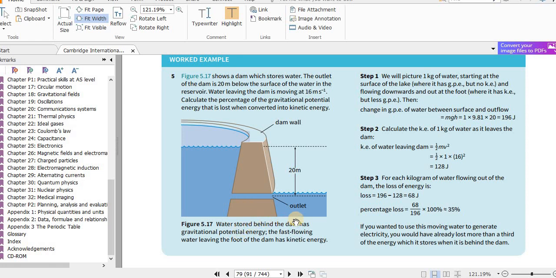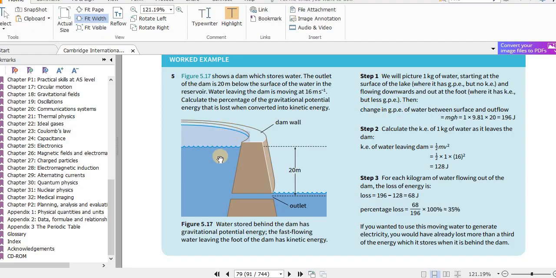Water stored behind the dam has gravitational potential energy. The fast flowing water leaving the foot of the dam has kinetic energy. We will picture 1 kilogram of water starting at the surface of the lake where it has GPE but no KE, and flowing downwards out at the foot where it has kinetic energy but less GPE.